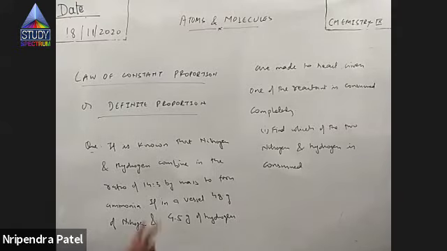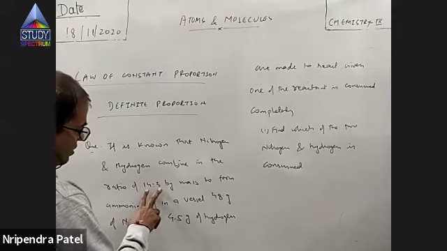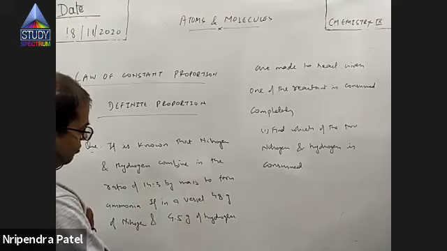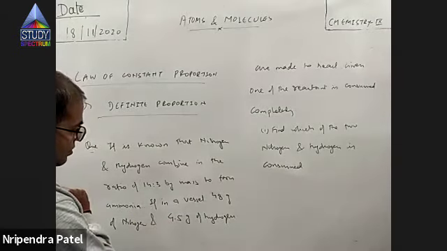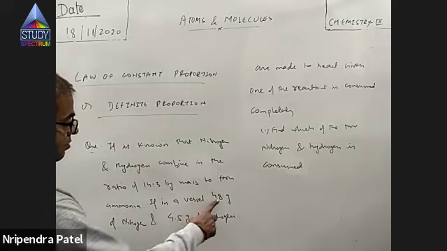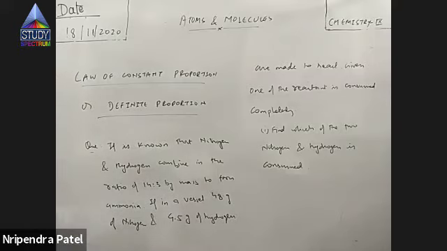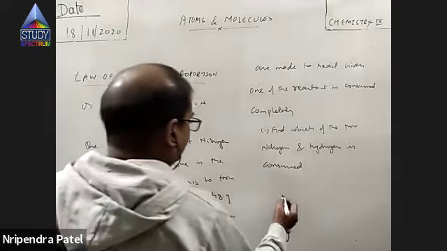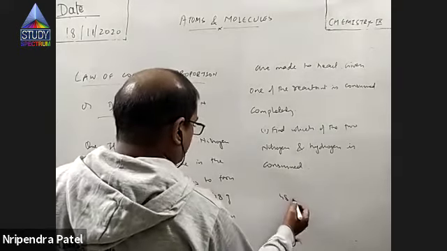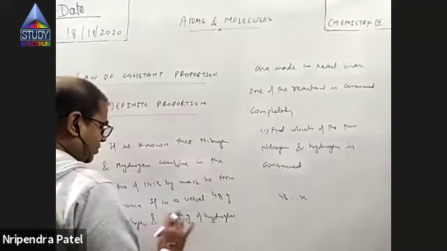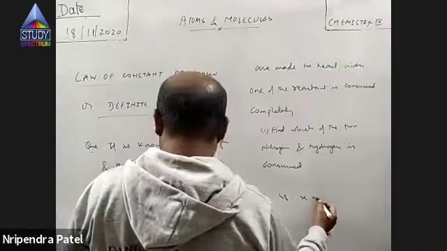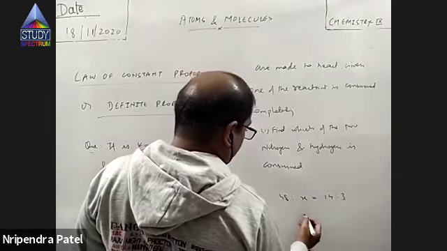Why? 14 and 3. They will always combine in the ratio 14:3. Okay. So 4.5 gram, let us assume nitrogen is consumed completely. Let's make an assumption. 48 gram is consumed. So 48 will combine with X gram of hydrogen. This should be same as 14:3.